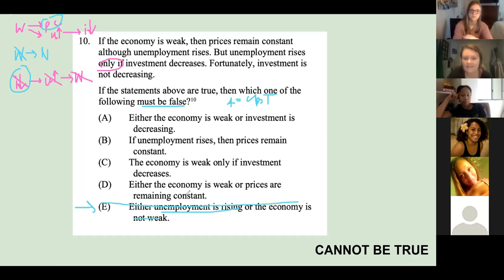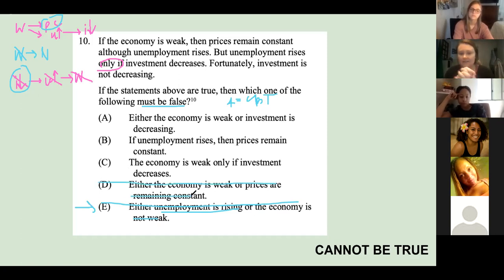All right, D says either the economy is weak or prices are remaining constant. So if the economy is weak, then prices do remain constant, correct. But what happens if the economy is not weak? Could the prices still remain constant? Possibly, we don't know. Possibly, yes. And so since we have that possibility, that could be true.